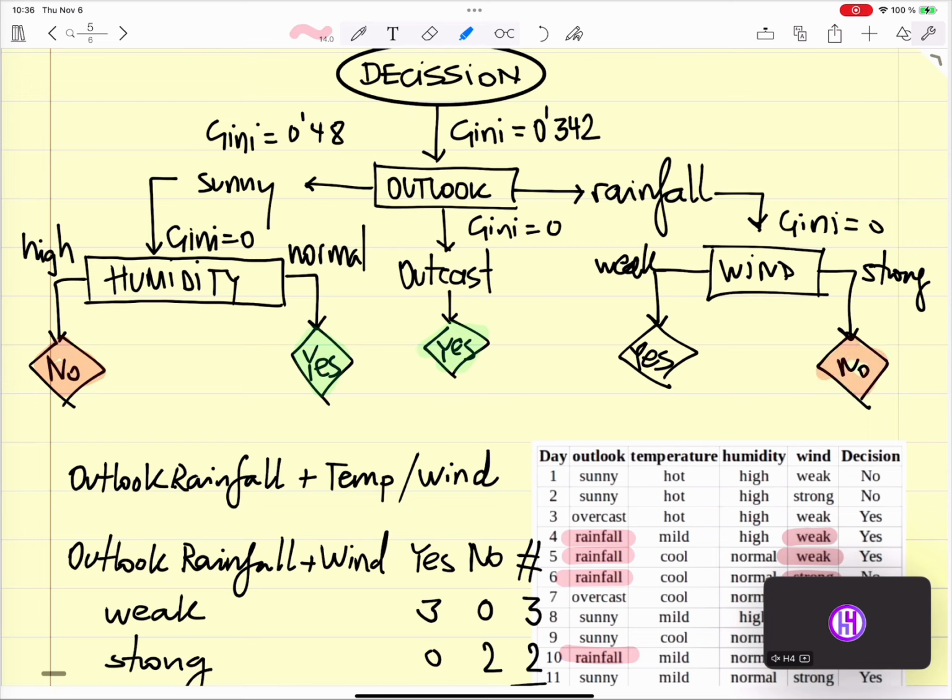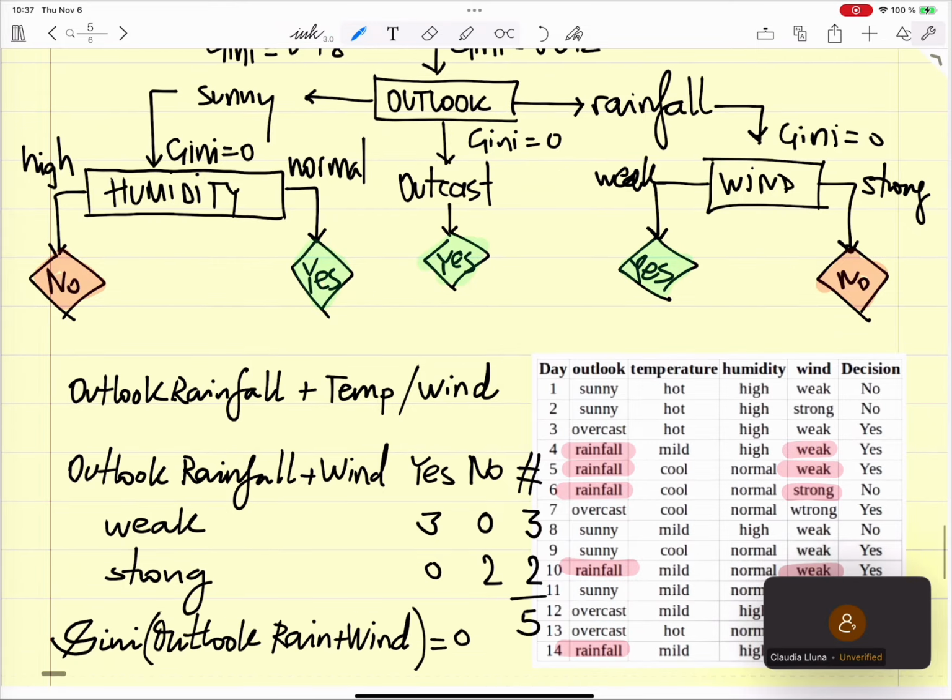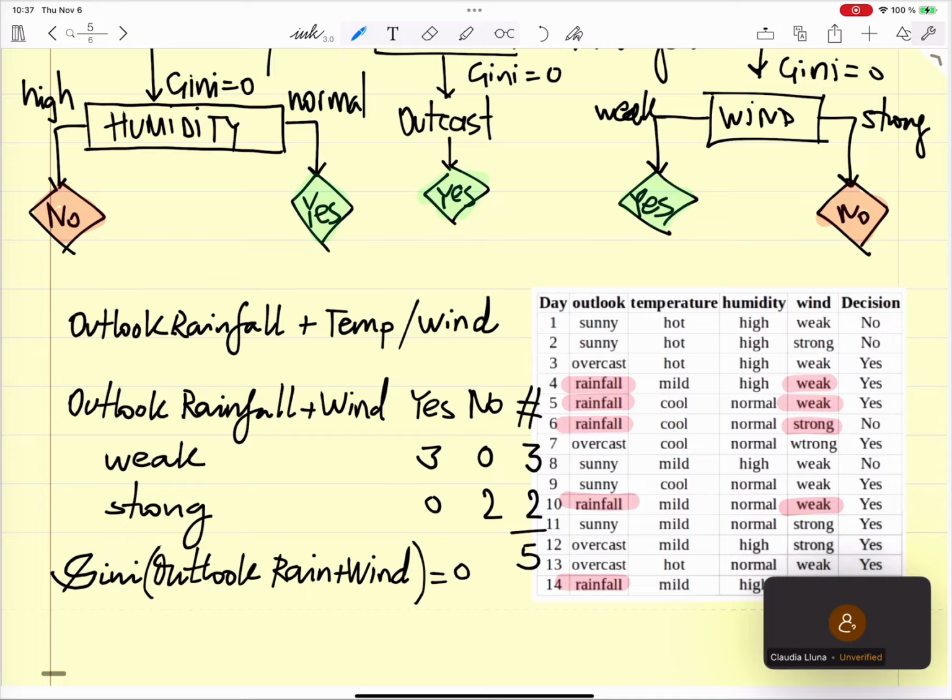Claudia, you have a question? If you have questions, just put your microphone on and ask, okay? So go. No, you don't know. You can try both, but I know that wind gives you a Gini of 0, so I go for that first. In the moment you find one with a Gini 0, then you can stop.